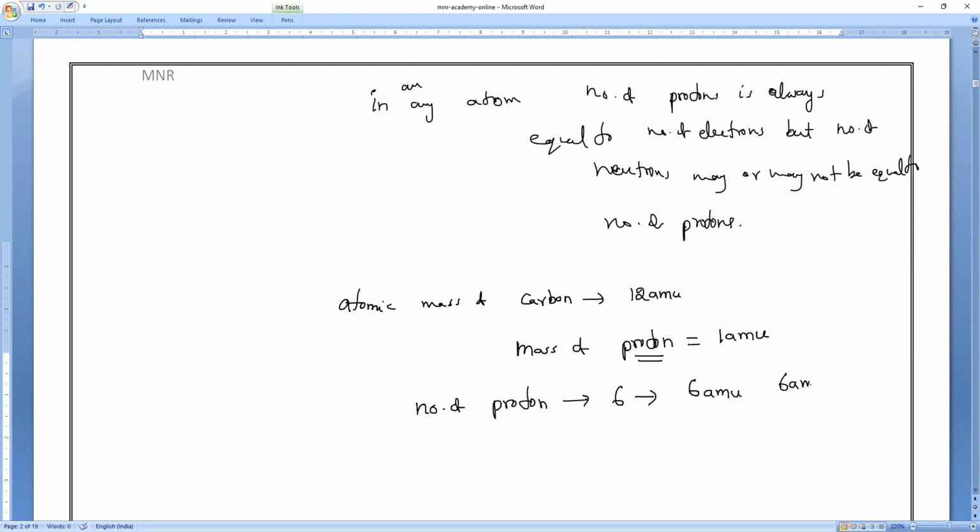Then what about the remaining? The remaining 6 AMU is coming from where? It is because of the mass of neutrons. That is what you have to remember. I hope you are all clear. Any doubt in this, please let me know. Understood, everyone?